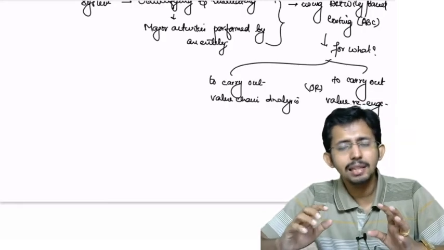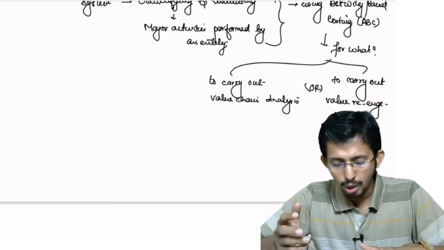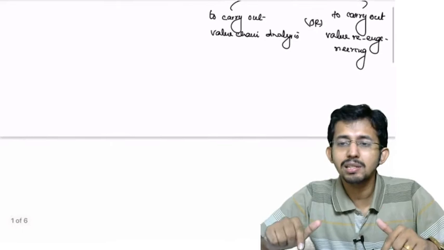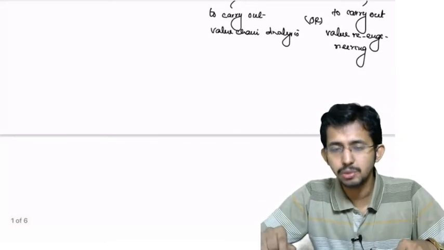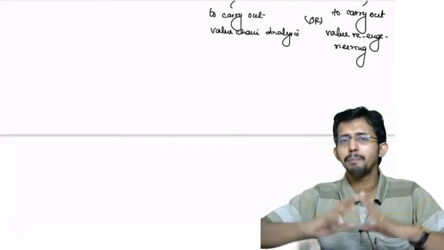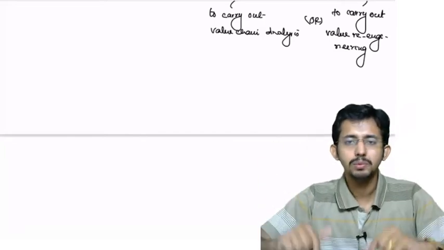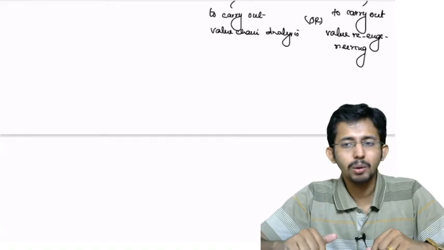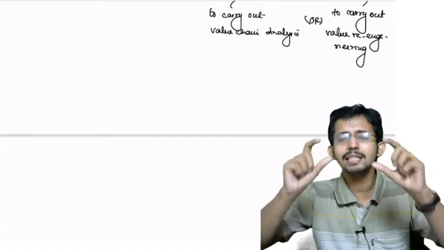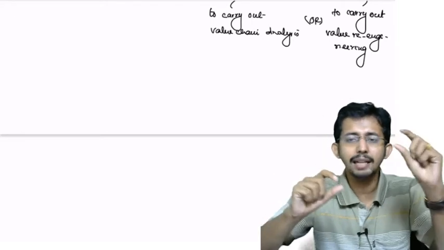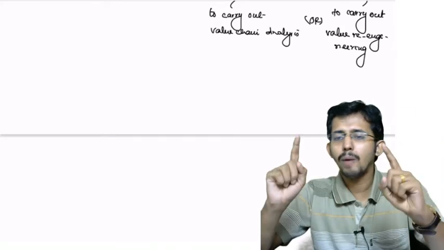If value chain analysis is not possible, then what you have to do? You have to go for business process re-engineering or value re-engineering, where we are having a complete disruption of the existing methods and we are doing everything new over and over again. So that is value re-engineering. These are the expected outcomes, either value chain analysis or value re-engineering.